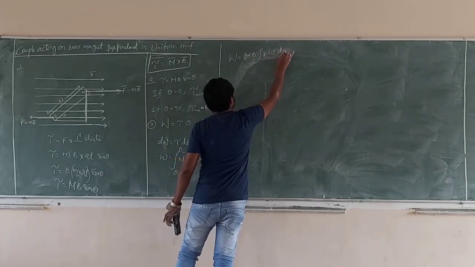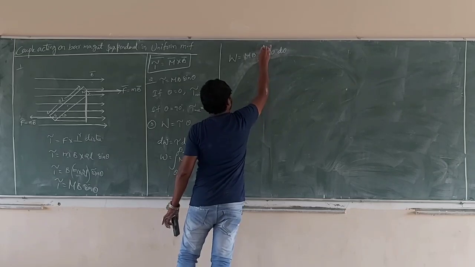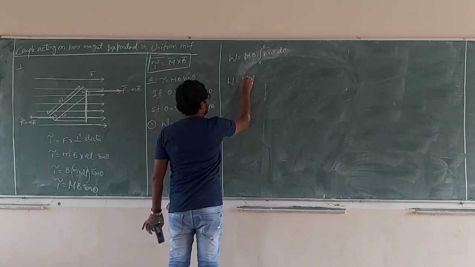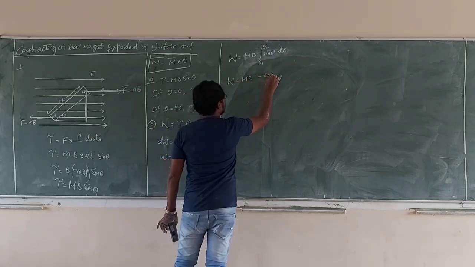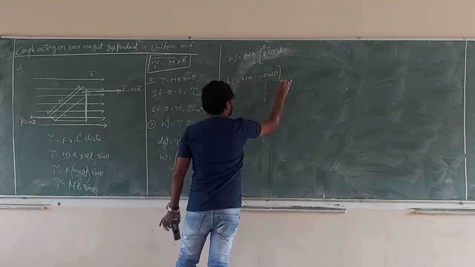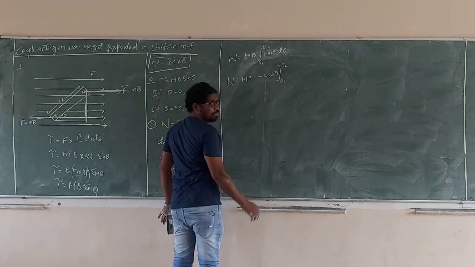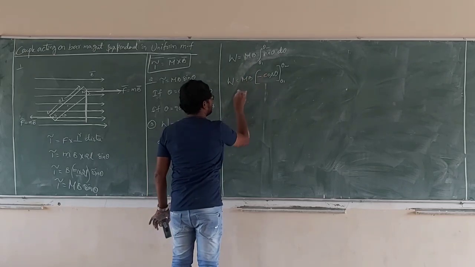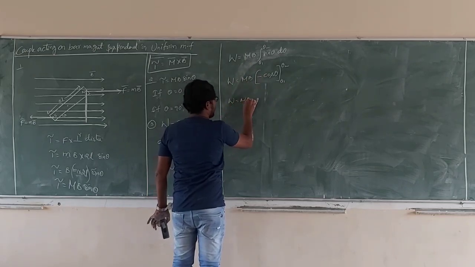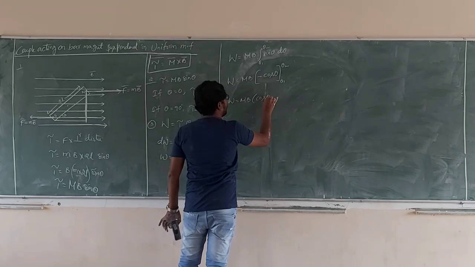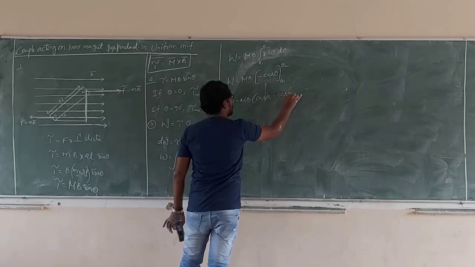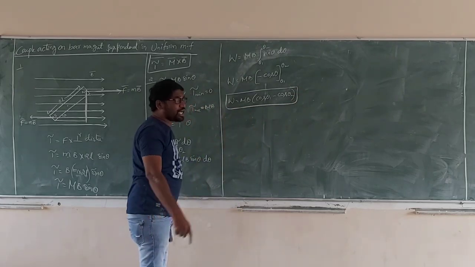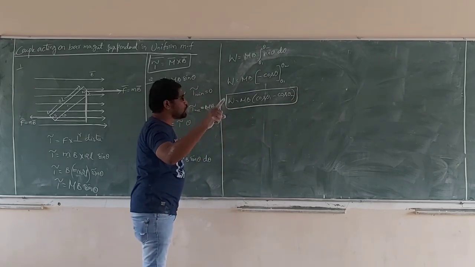The integral of sin theta d theta is minus cos theta, so W is equal to MB of minus cos theta, with limits theta 1 to theta 2. If there is a plus, upper minus lower; if there is a minus, lower minus upper. Now substituting, W is equal to MB of cos theta 1 minus cos theta 2.